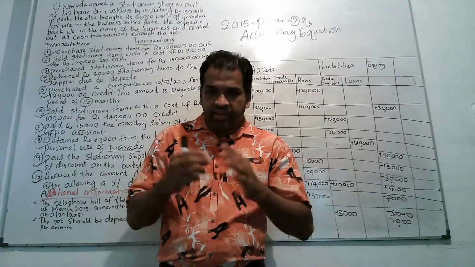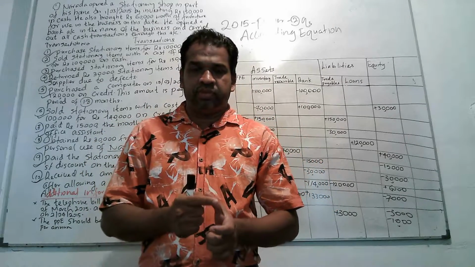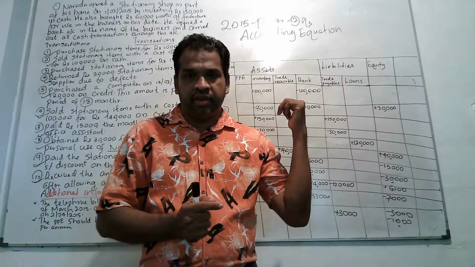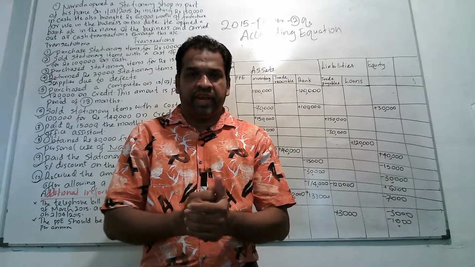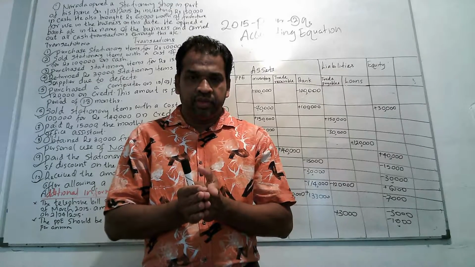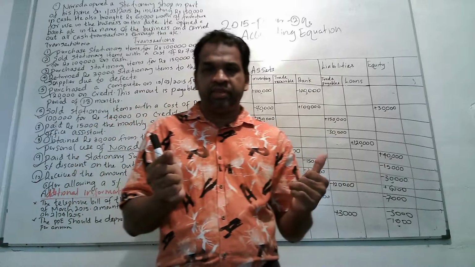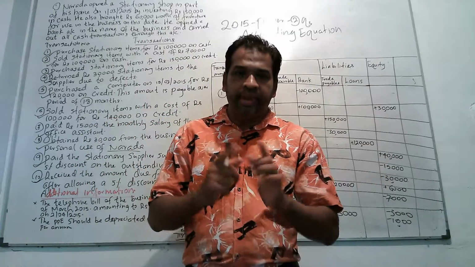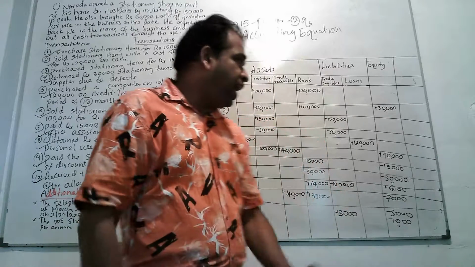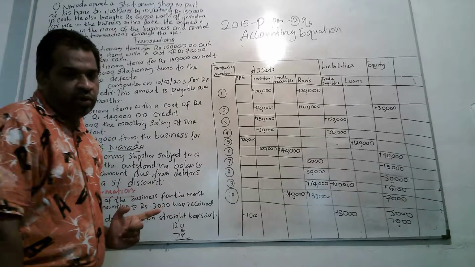If you understand those three main changes, then you can adjust any business transaction in this accounting equation at the exam. Therefore, what you have to understand is how to identify any business transactions and insert them in this accounting equation. If you understand those three main changes, it is easy for you to record any business transaction at the examination. I have mentioned the answer, but I will explain all the transactions clearly.